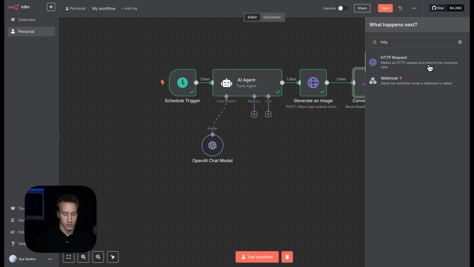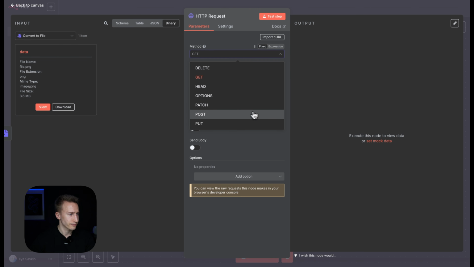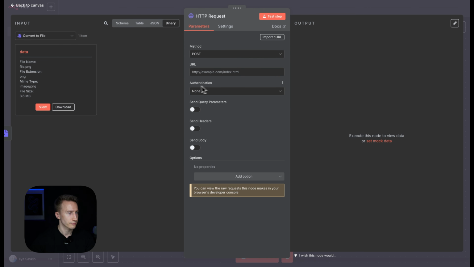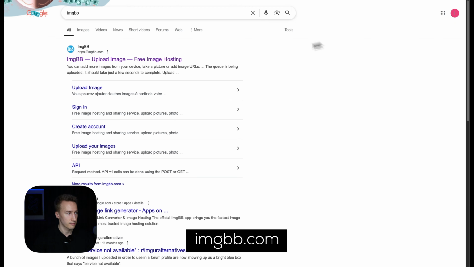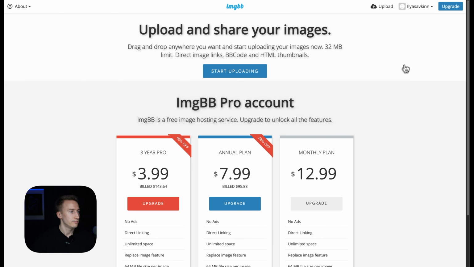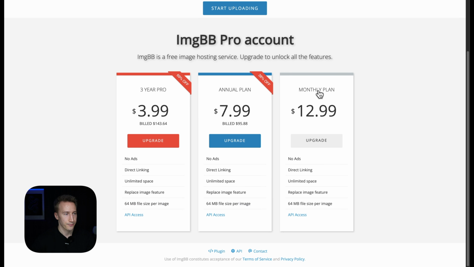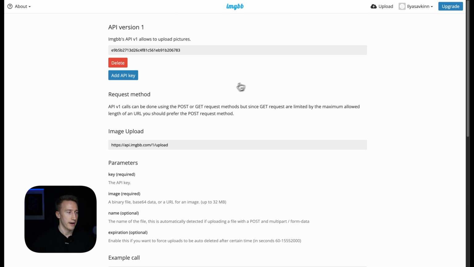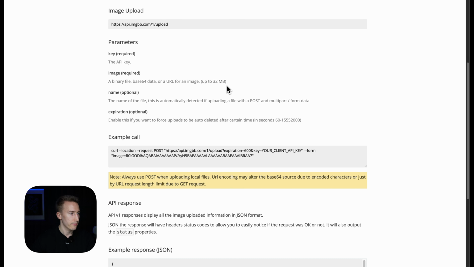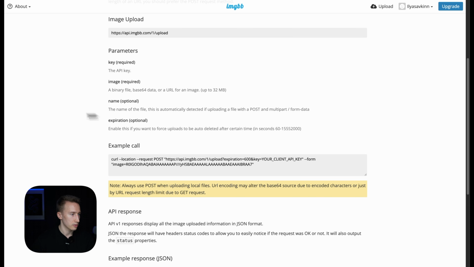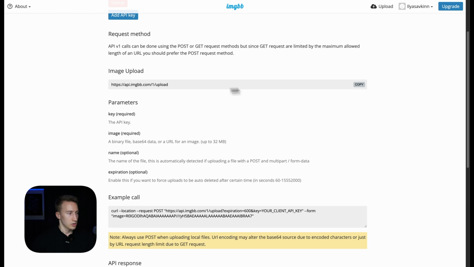Okay, so HTTP request node, method post, and then let's go to imgbb. You create an account here. Once it's created, you go to API. You generate your API key here. And now we have this small documentation on how we can use their API. So let's copy this URL. This is their endpoint.